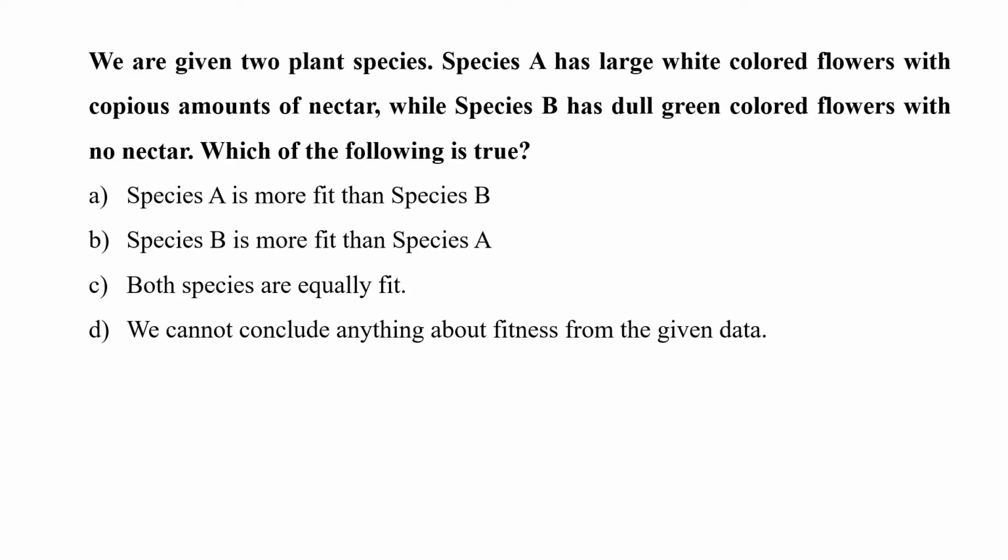Now, fitness involves the ability of organisms or populations or sometimes species to survive and reproduce in the environment in which they find themselves. The consequence of this survival and reproduction is that these organisms can contribute their genes to the further generations. From this given data, we cannot conclude which of these two species is fitter. So, we cannot deduce the fitness of the species from this data. So, the correct option is D.